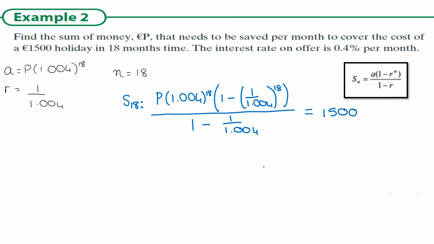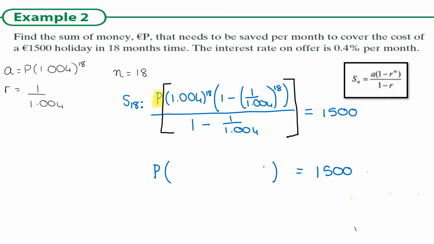So we actually have an equation, and the reason we need an equation is because we want to solve for P. Now, that can look very intimidating in terms of, oh my god, how do I even start this? However, this section is where we learn to be really, really clever with our calculator. Because P is multiplied in, we can ignore it for a second and simply focus on this part of the formula. This part of the formula can go directly into the calculator, so you'll get P bracket, some answer, and that equals 1,500. And now it'll be much easier to do.